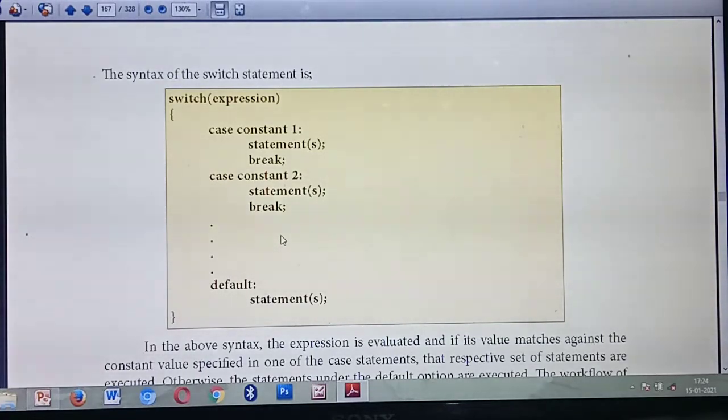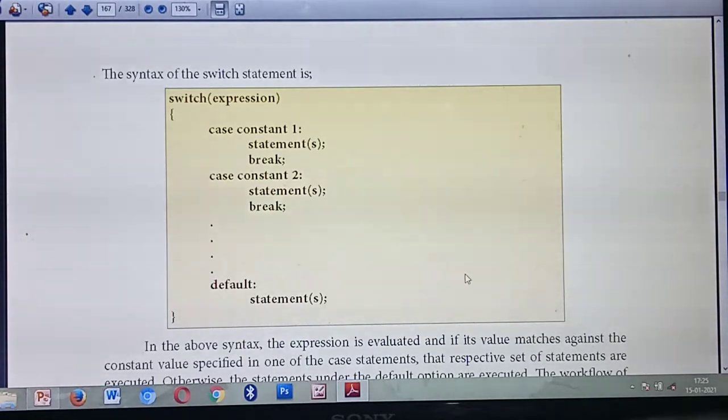So what's the use of the break statement? For example, if case 1 is true, listen carefully, only the statements you have given inside that case will execute. Break means it will break there, so the remaining statements inside the switch will not execute. That's the use of break. Sometimes case 1 is false, then break, then case 2 is false, this will also not work, and case 3 is true. So it will execute case 3 up to the point where the condition is true and break the statement. Then it automatically comes out of the switch.